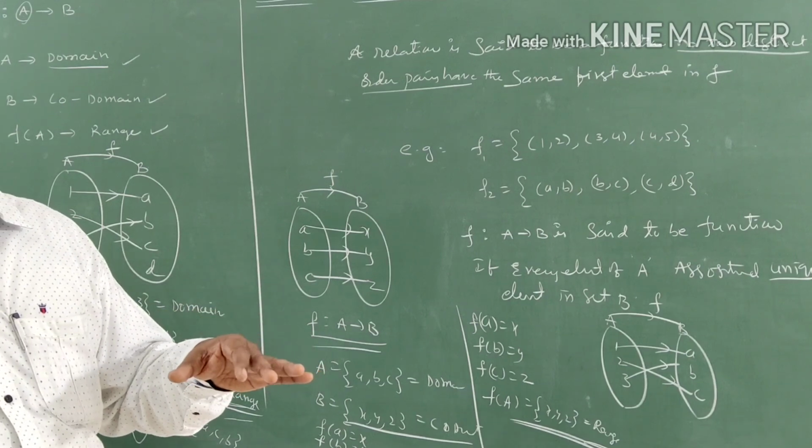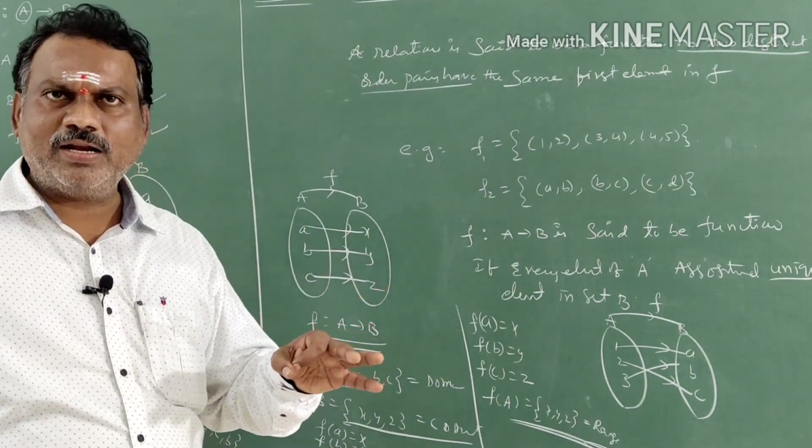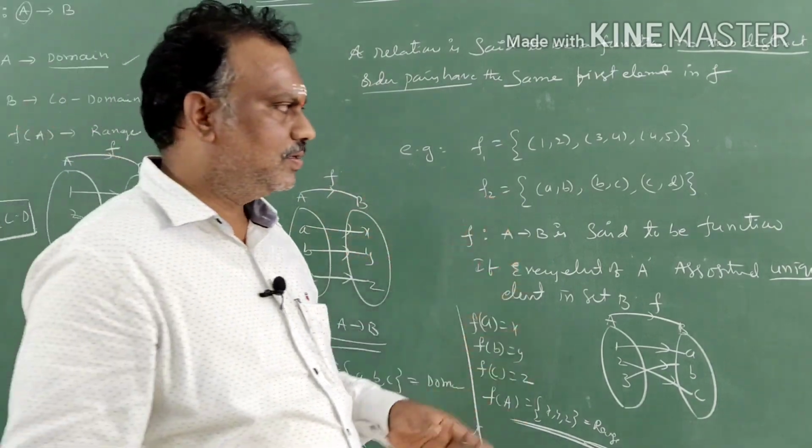So f of A is a subset of or equal to codomain. This is the codomain, domain, image, pre-image, function, definitions. Right, students?